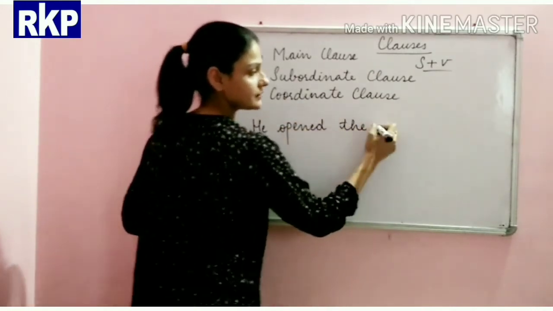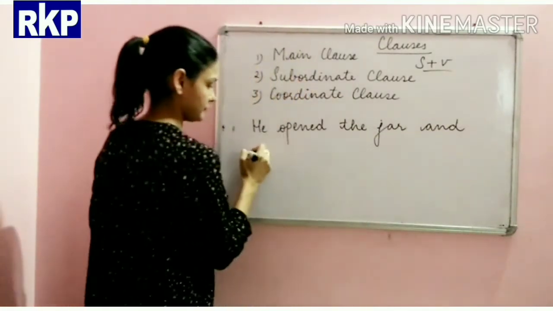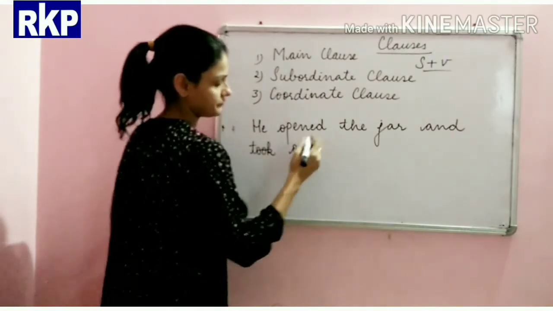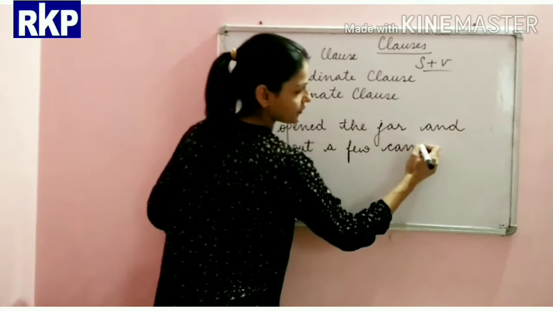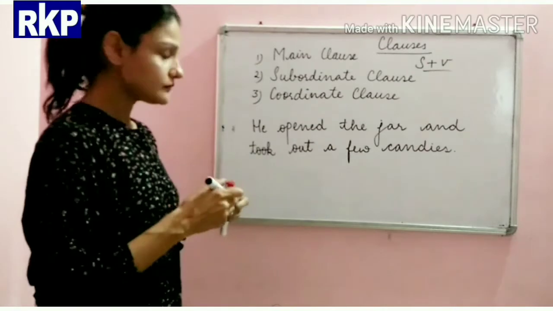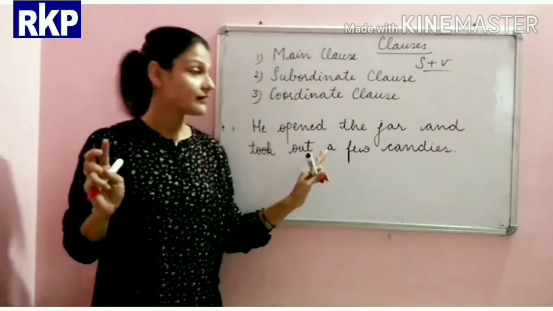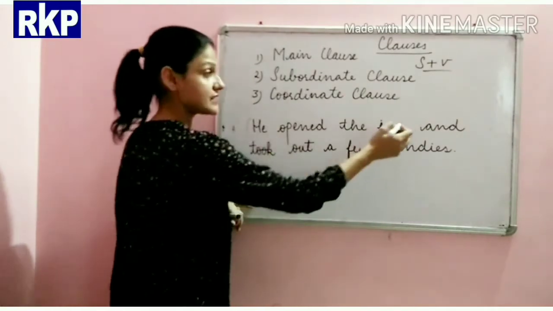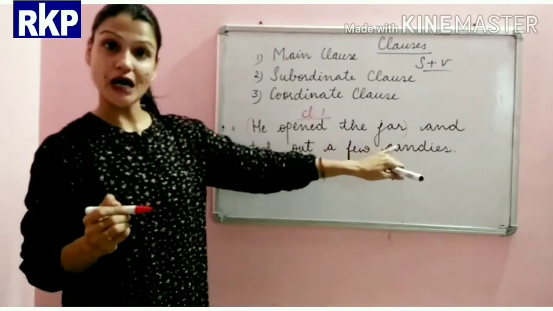He opened the jar and took out a few candies. Again, there are two clauses here. He opened the jar is our clause 1.